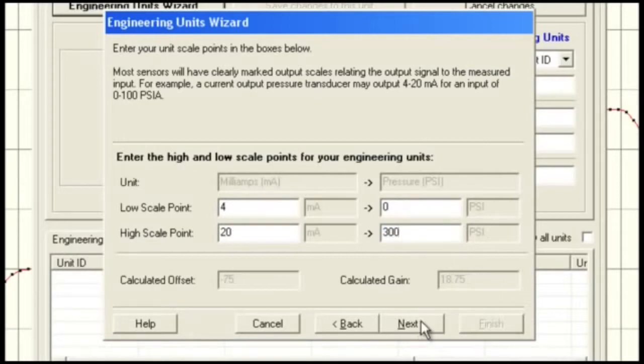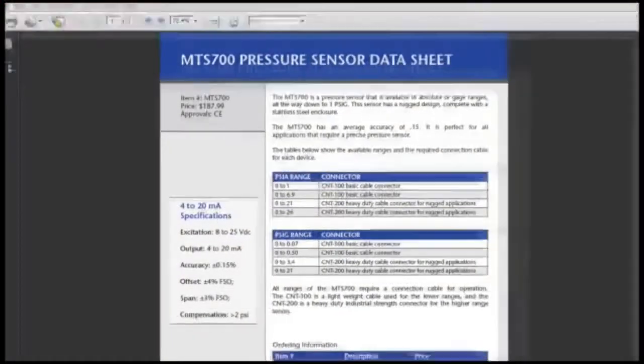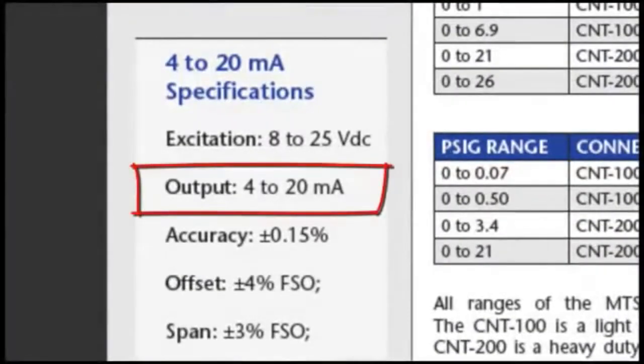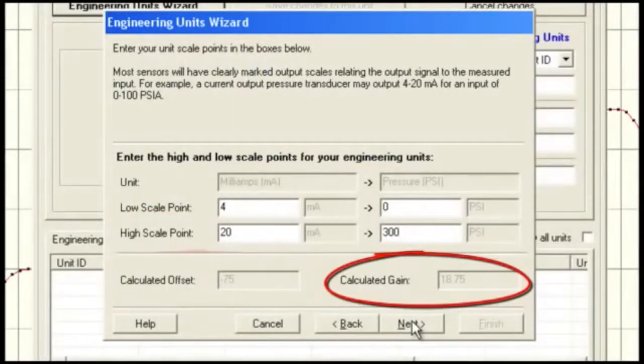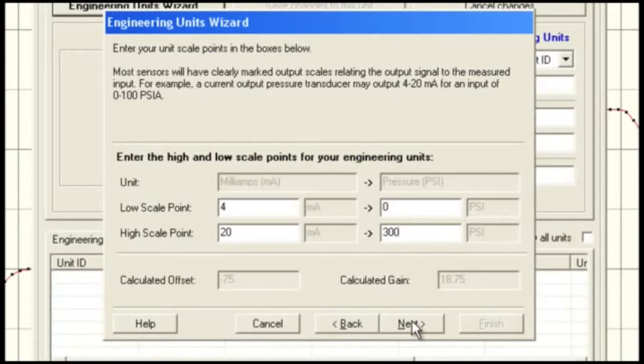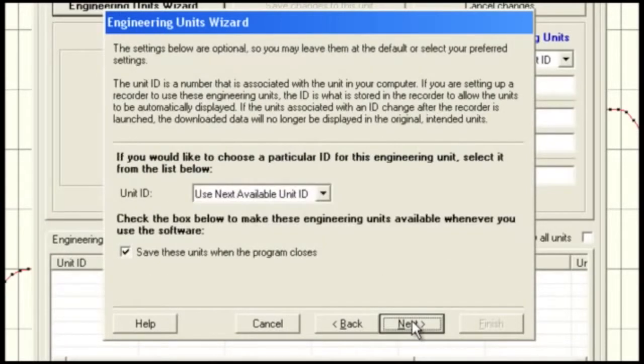The scaled range is dependent upon the sensor, not the data logger. This information is commonly found on the datasheet for the sensor. Below the scale point section, there is an offset and gain area. The MadgeTech software automatically fills in this data based on the high and low scale points that were entered above. Select Next to continue. The Engineering Unit ID screen will open.